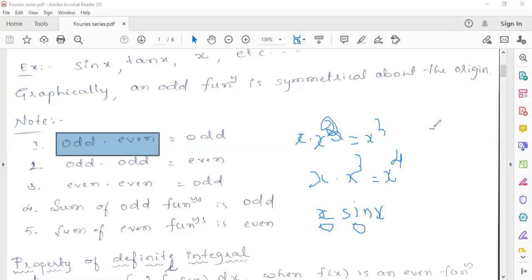Now e power ax, is it even or odd? Anybody? Even, sir. Are you sure? Yes, sir. Any other answers? Will you agree with him? Subramaniam, your answer? Will you all agree? If all of you agree, I will move on to the next thing. Is it even or odd, e power ax?